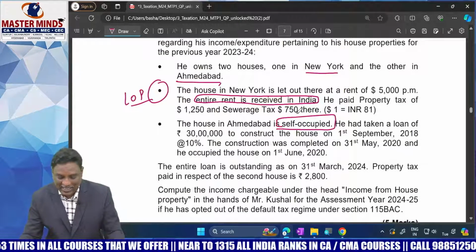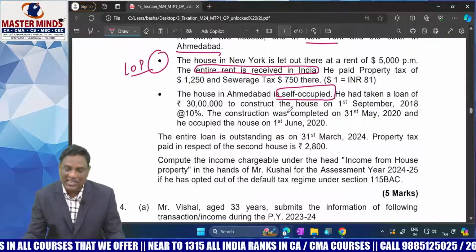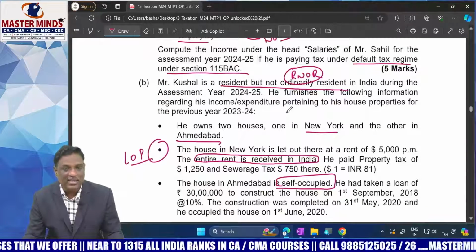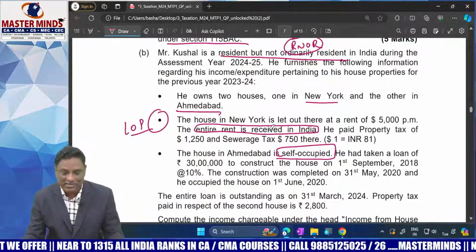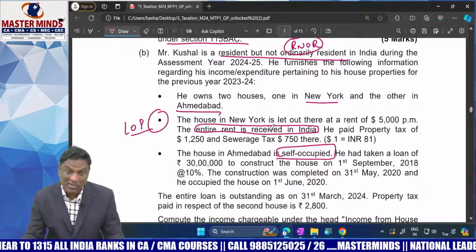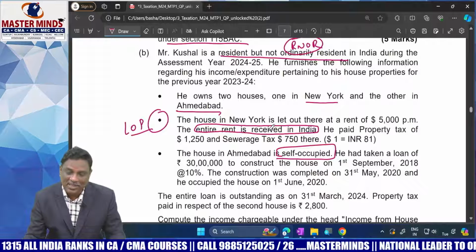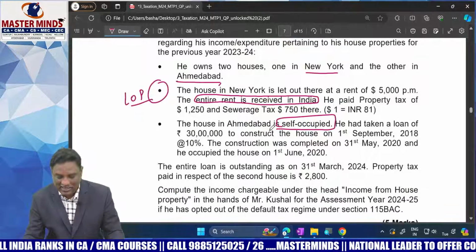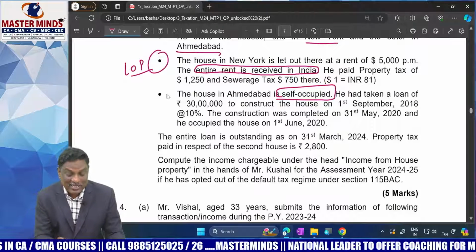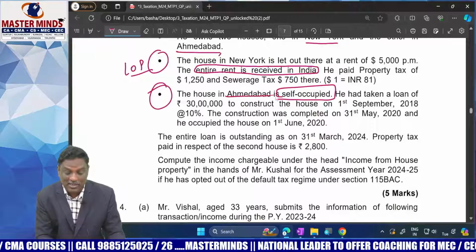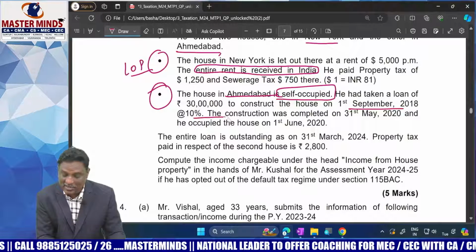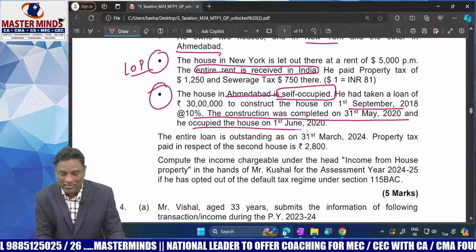NAV shall be taken as nil minus only one deduction, that is interest. For the New York house, we need to calculate GAV also. Deduct municipal taxes. After that, deduct Section 24 deductions. For the Ahmedabad house, the format is very simple. NAV shall be taken as nil minus only one deduction to be claimed, that is interest. Here, the interest working note is very important for Ahmedabad, because pre-construction period interest is also involved in this problem.